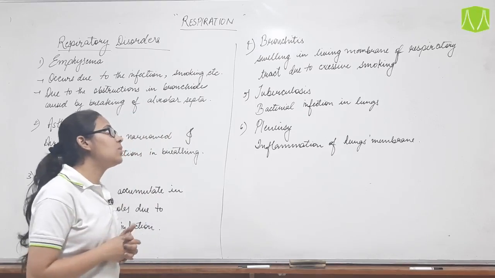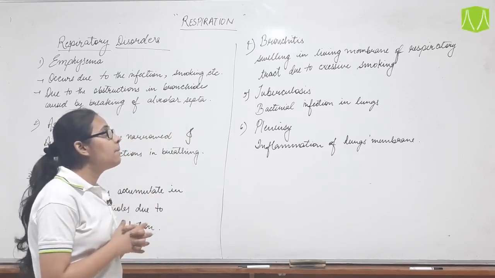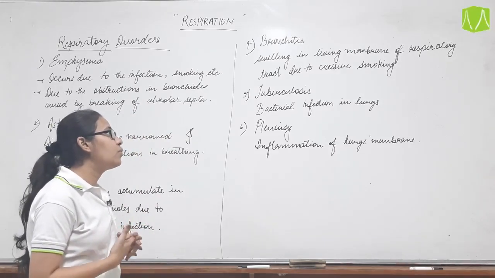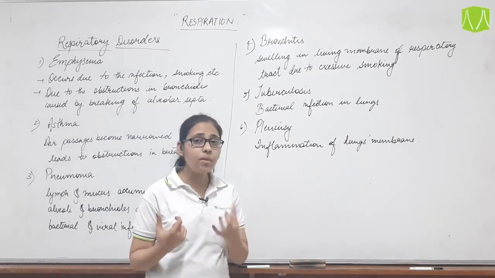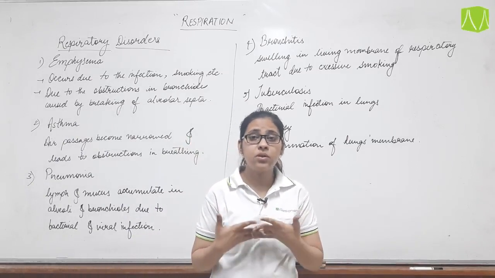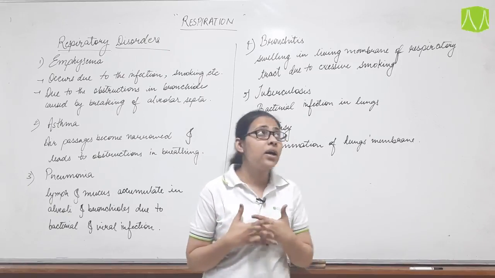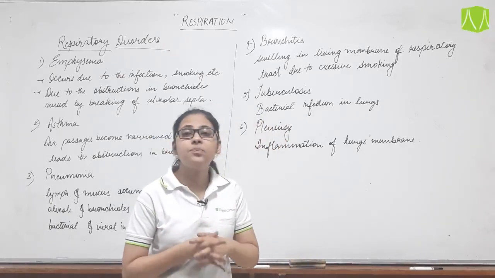The next disease is bronchitis, swelling in the lining membrane of the respiratory tract due to excessive smoking. Due to excessive smoking, the respiratory tract becomes swollen, and because of that disturbances occur in breathing or respiration.